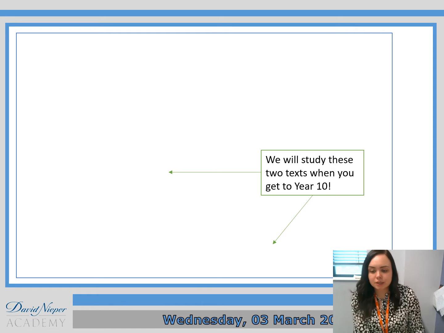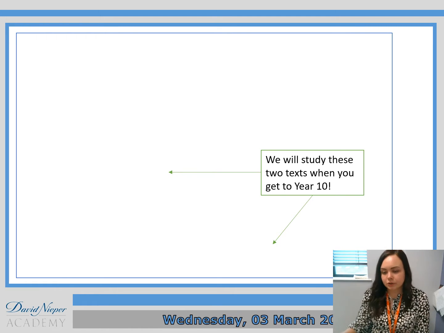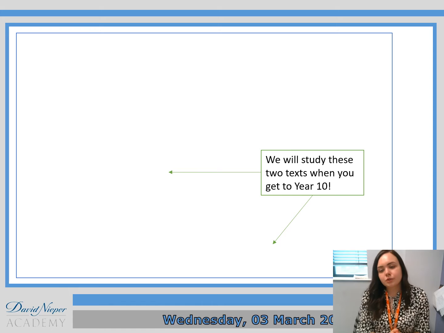So for English, you sit 2 exams. You sit your English literature exam and you sit your English language exam. Now, English language we don't start to touch on until Year 10, so you've not got to worry about that. But obviously, English literature we like to start in Year 9 with you guys. So I'm just going to walk you through how the exam looks for English literature.